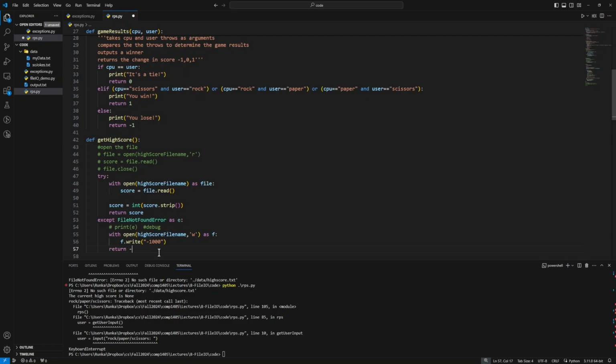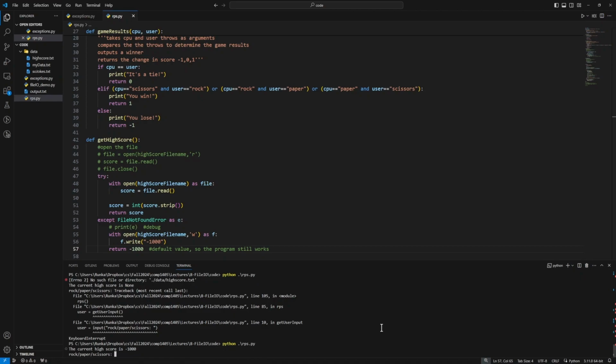We'll say return -1000. So notice in either case, in our try case we're returning score, and in our except case we're returning some score. So no matter what happens inside this function, outside of this function we're going to have some integer returned to us. So I'll call this a default value so the program still works. Let's test it out. Save, run our code. The current high score is -1000, and notice it created the new file there.